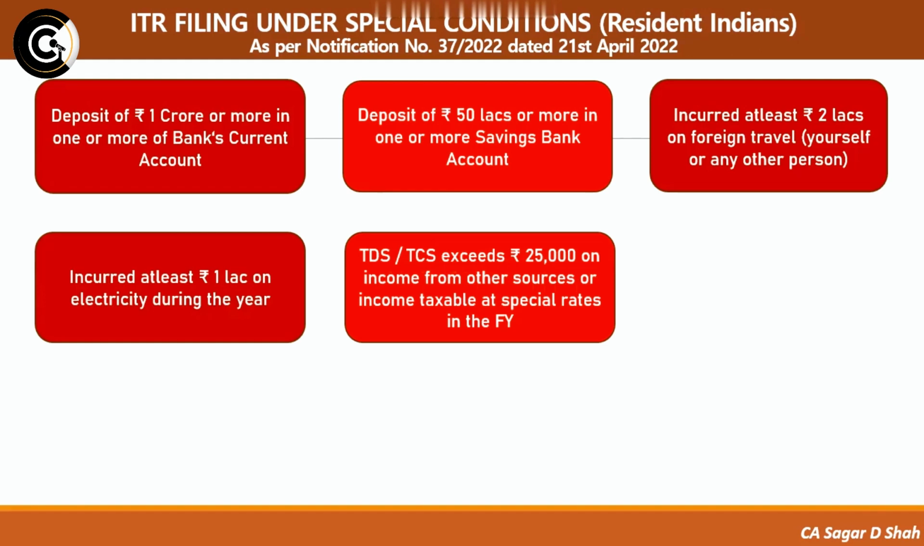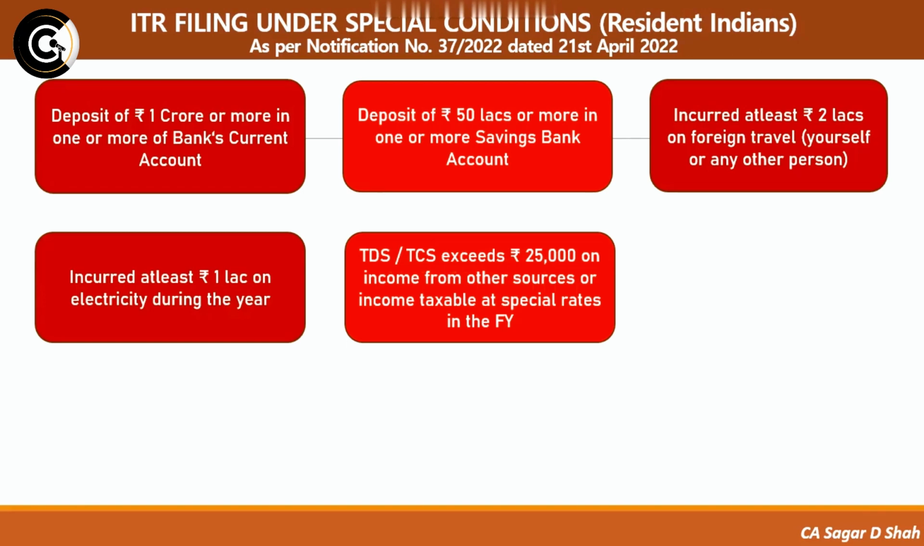If TDS or TCS is being deducted at rupees 25,000 or more on any other source of income, be it income on fixed deposit, income on any other investments, income on gold, or any income as such, and income taxable at a special rate, so basically any winnings from betting, gambling, lottery, horse races and all. If the total tax deducted at source exceeds rupees 25,000 on all such income, that person has to mandatorily file